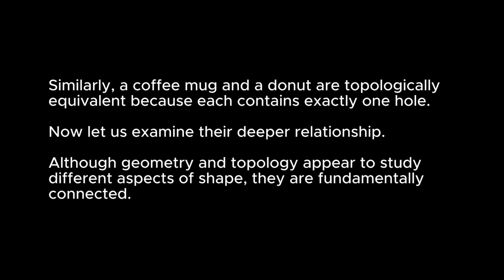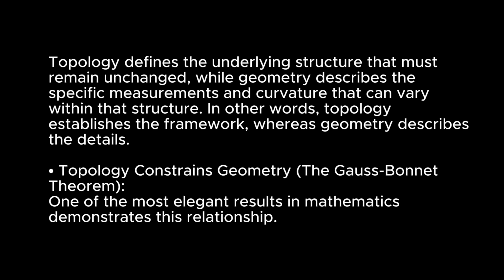Now let us examine their deeper relationship. Although geometry and topology appear to study different aspects of shape, they are fundamentally connected. Topology defines the underlying structure that must remain unchanged, while geometry describes the specific measurements and curvature that can vary within that structure. In other words, topology establishes the framework, whereas geometry describes details. Topology constrains geometry. The Gauss-Bonnet theorem, one of the most elegant results in mathematics, demonstrates this relationship.